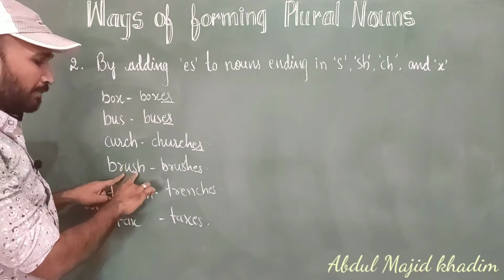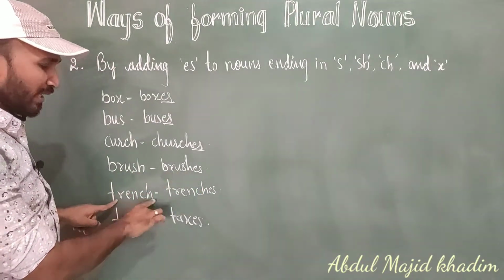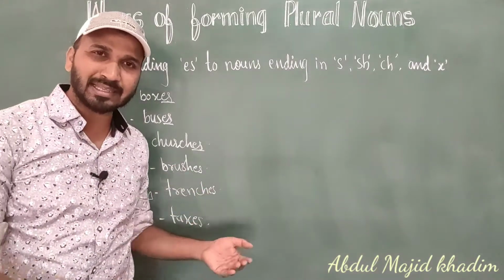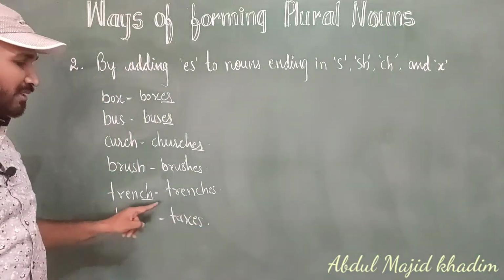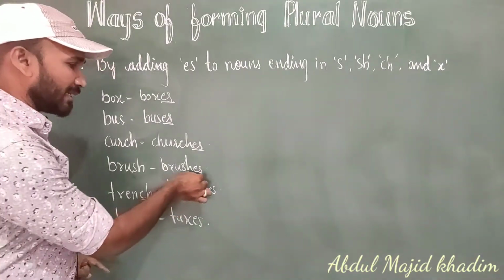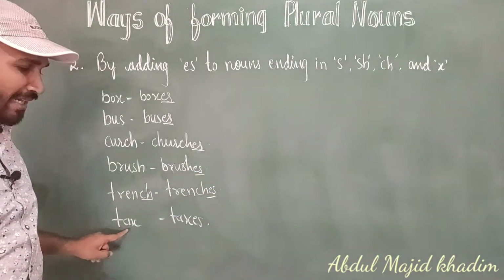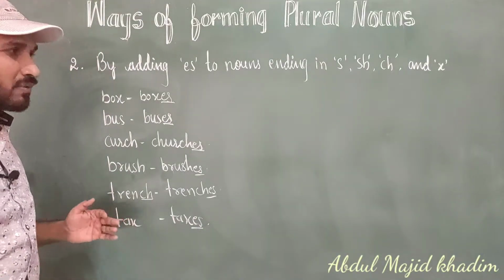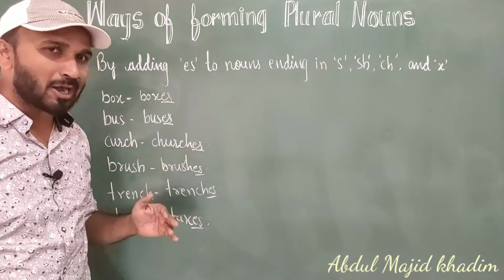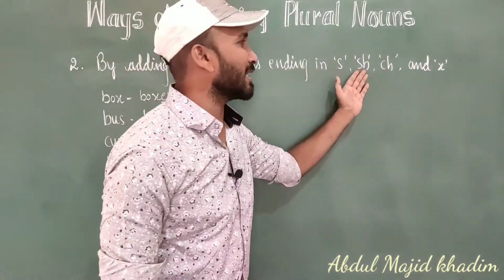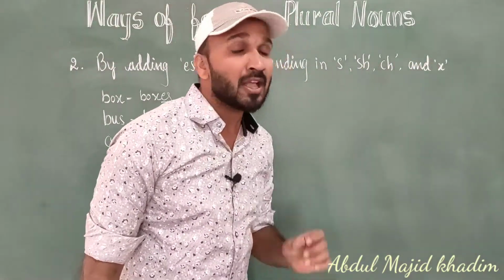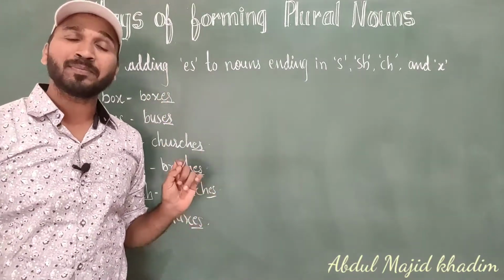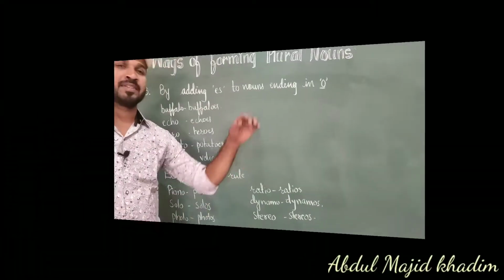So brush, brushes. Trench, ending with ch. Trench means khada hota hai, khada, ditch. Trench, trenches, es we have added here. Next, tax, taxes, ending with x. So it means whenever a noun is ending with s, sh, ch and x, what we have to add? es we have to add with the noun to make it plural.